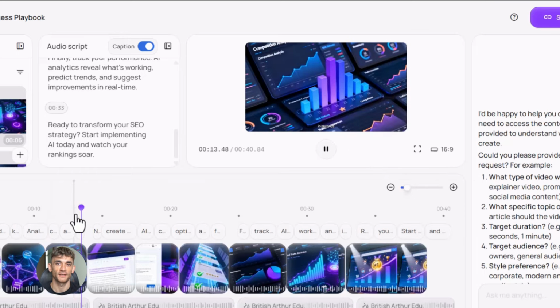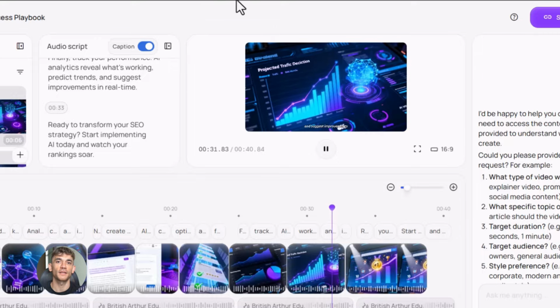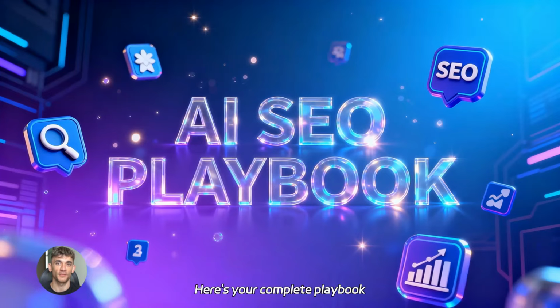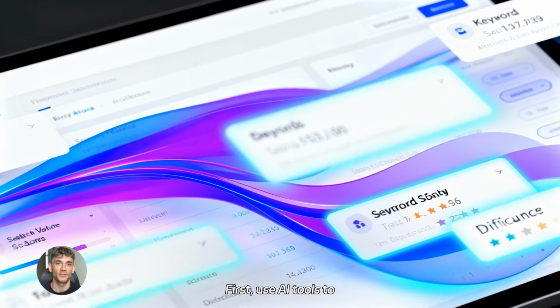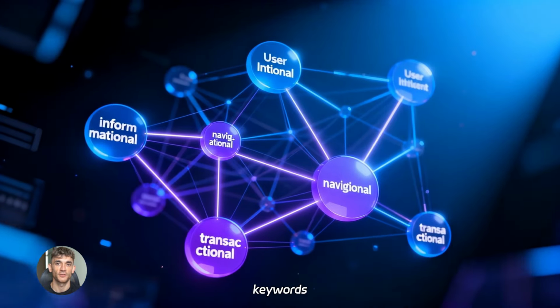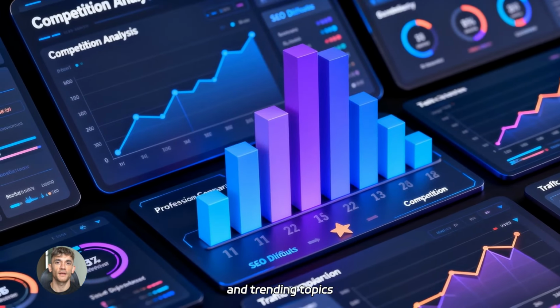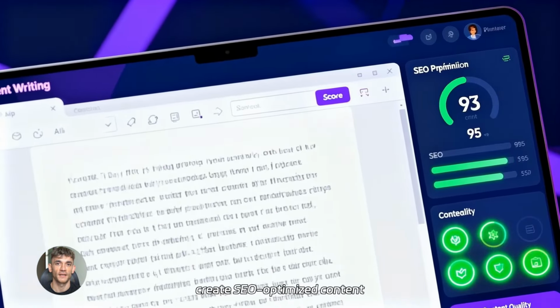Then you hit generate, the AI builds your video. This takes a few minutes, not hours, not days, minutes. You can watch the progress, see the video coming together in real time. When it's done, you get a complete video. You can preview it, make sure it's what you want. If you need changes, you can adjust the settings and regenerate. But most of the time, the first version is good enough to use. You download the video, it's ready to upload anywhere: YouTube, Instagram, Facebook, TikTok, your website, ad platforms, anywhere you need video content.